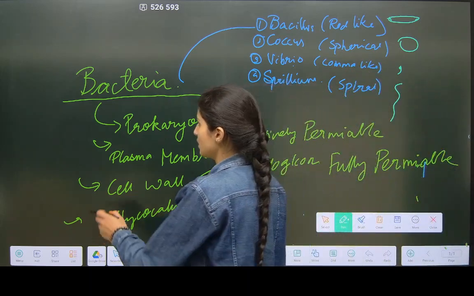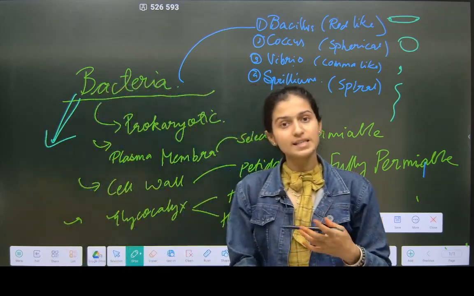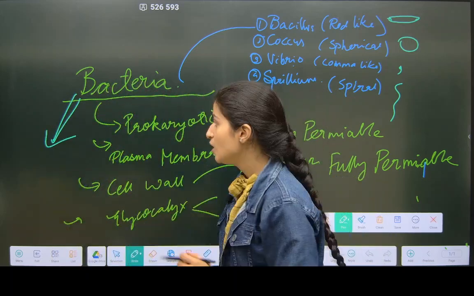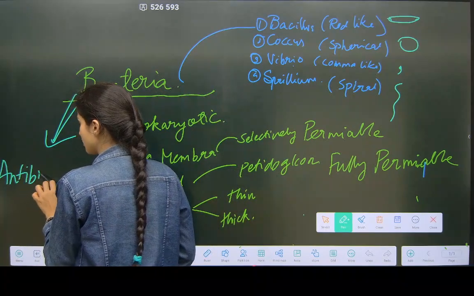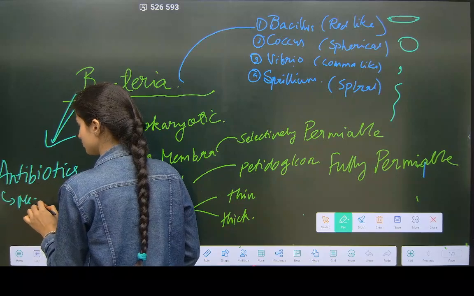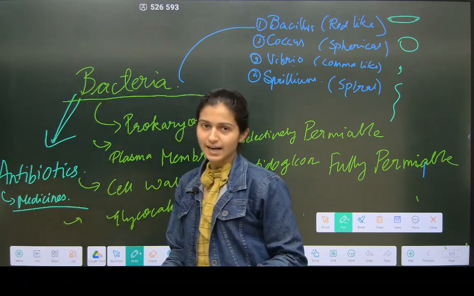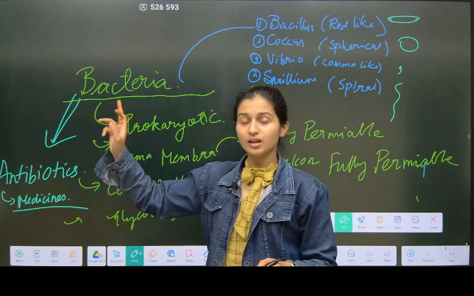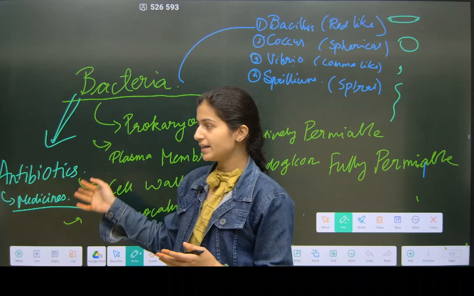Now always remember, when there is a disease caused by bacteria, we can take antibiotics. Antibiotics means medicines. We have done so much research on bacteria that we have antibiotics now.